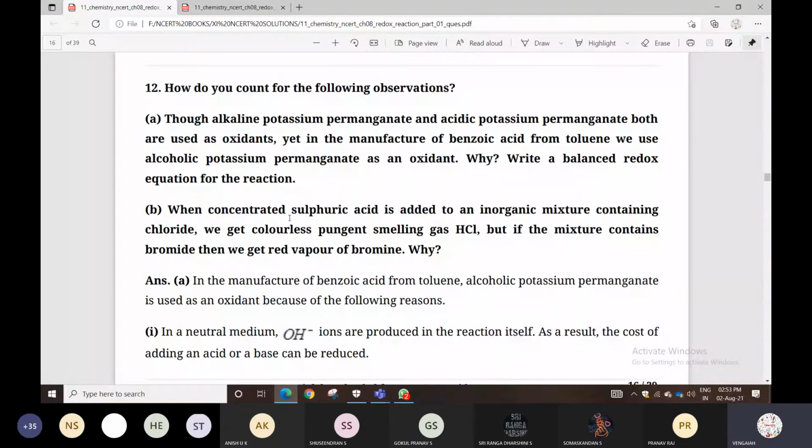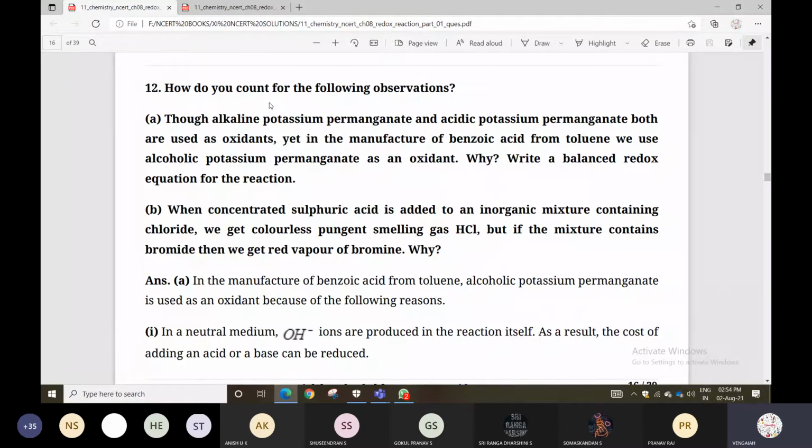How do you account for the following observation? So listen, how we can account for the following observation. Through alkaline potassium permanganate and acidic potassium permanganate, both are used as oxidants.